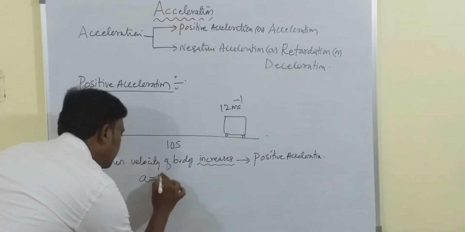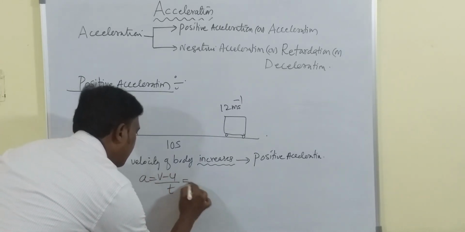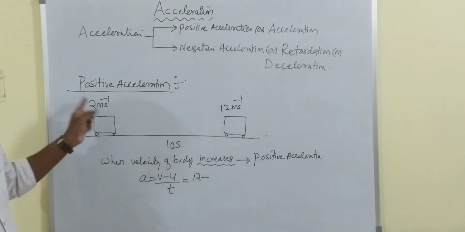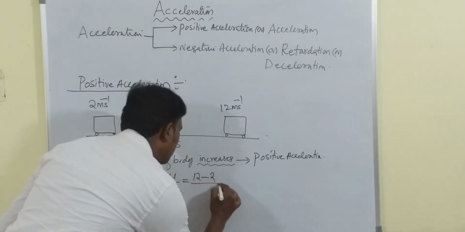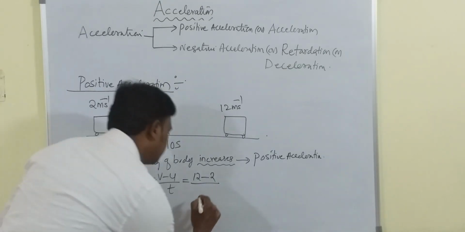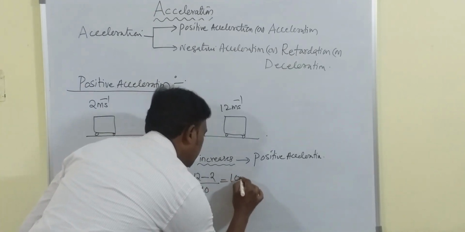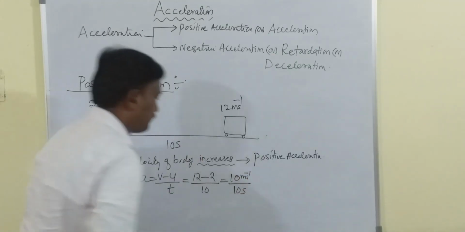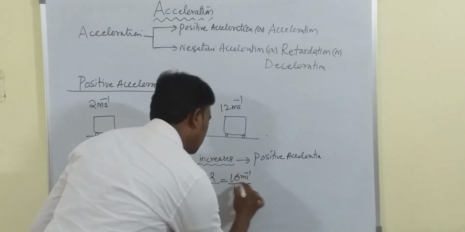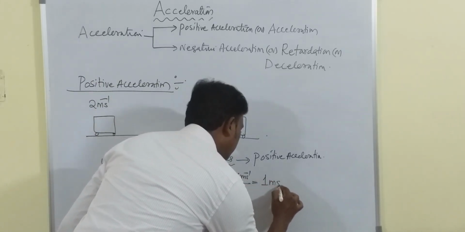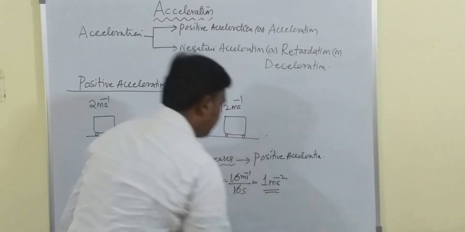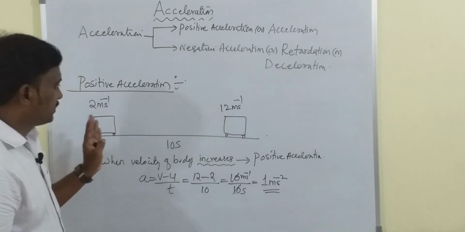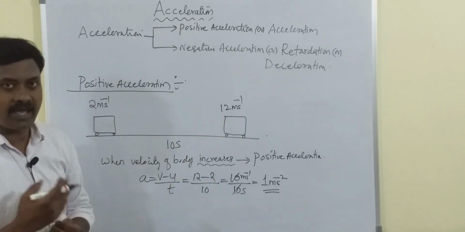A is equal to V minus U by T. What is final velocity? 12. What is initial velocity? 2. What is the duration of time? 10. So 10 meter per second by 10 seconds. Okay, so you are getting 1 meter per second square. So here, this is what we call a positive acceleration.